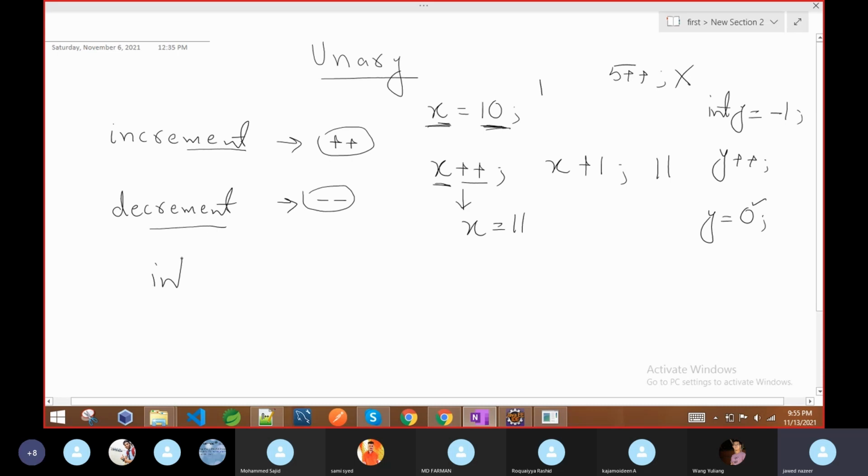So if you declare a variable, suppose a equal to minus 10, and you do a--, it means we are applying the decrement operator. After this, it will decrease the value, so the value of a will be minus 11. Similarly, if int b is equal to plus 4 and you do b--, then after this operation the final value of b is 3.